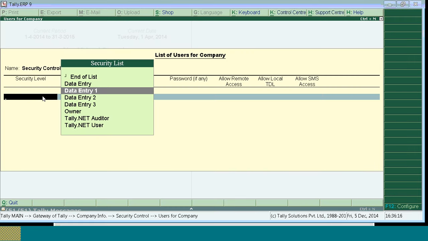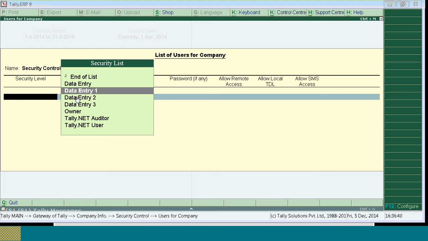The users and password is when data entry 1 logs in, what should be his username, what should be his password. This username and password should be given only to data entry 1, so that data entry 2 will not log in from data entry 1 login and do any alterations in the transaction.